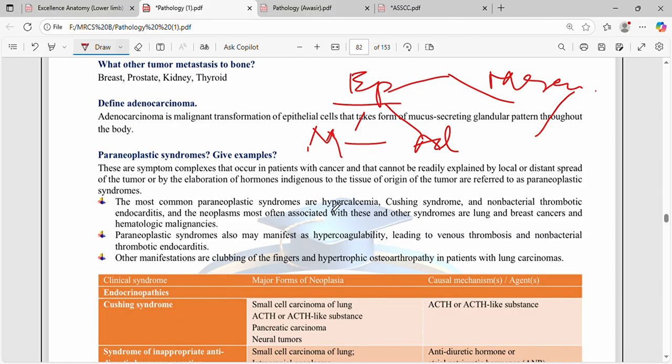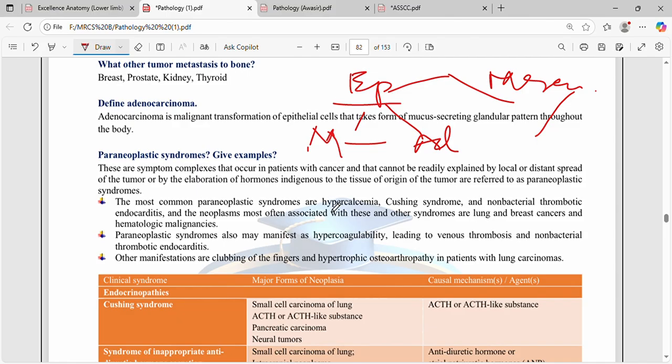Paraneoplastic syndrome, give examples. These are symptom complexes, or combinations of symptoms, that occur in patients with cancer and that cannot be readily explained by local or distant spread of the tumor, or by the elaboration of hormones indigenous to the tissues of origin of the tumor. They are referred to as paraneoplastic syndrome.